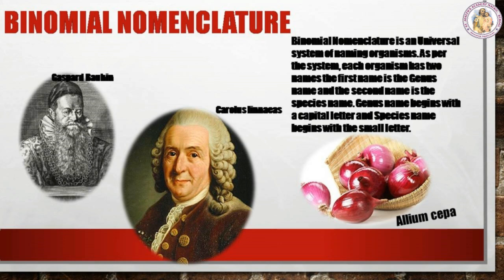Example, the nomenclature of onion is Allium cepa. Here the genus name is Allium and the species name is cepa. Vernacular name is a local name that is familiar for a particular place. Binomial name is a universal name which never changes. Binomial nomenclature and classification help scientists to identify any organism and to place it at a particular hierarchy.